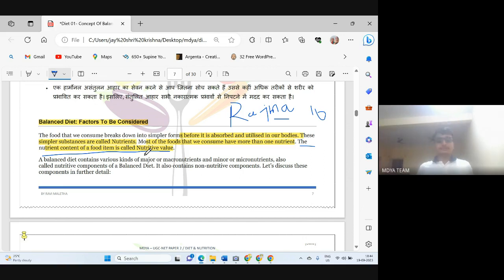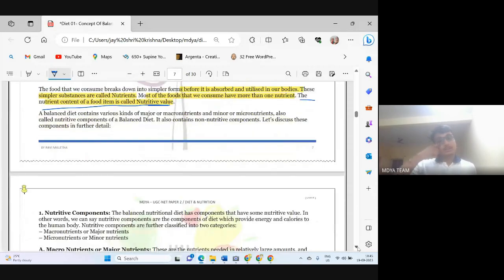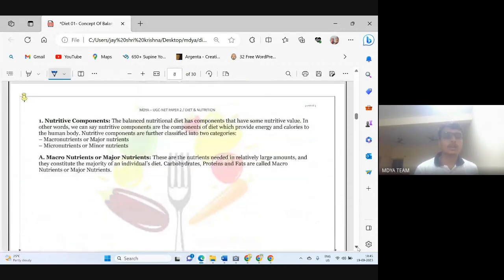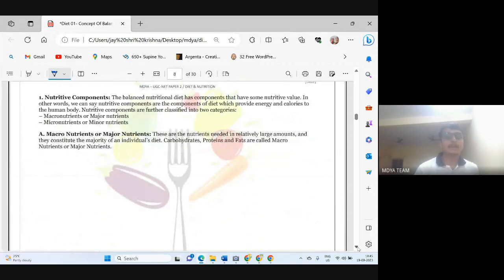Generally, if you purchase packet items from outside, they have written nutritive values there also. Like this Lay's packet contains this much carbohydrate, this cold drink contains this much sugar, this much fat. So all the nutrients present in a food, we call this nutritive value. Based on the amount of nutrient needed by our body, we divide nutrients into two categories. First one is macronutrient and the other one is micronutrient.